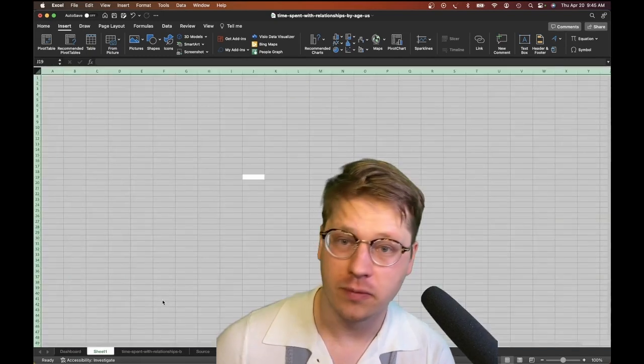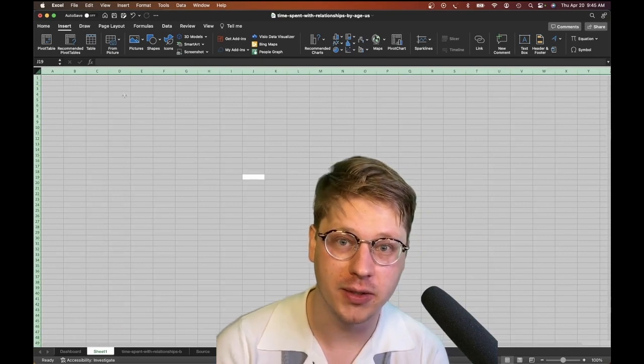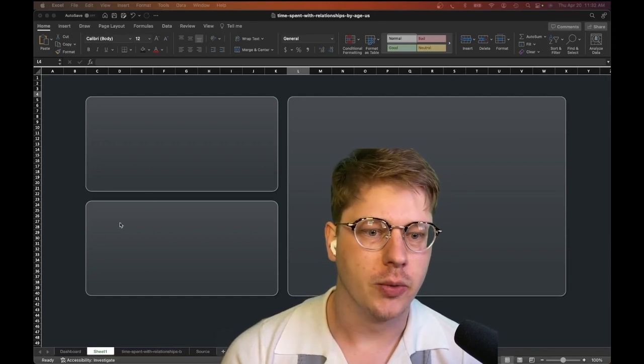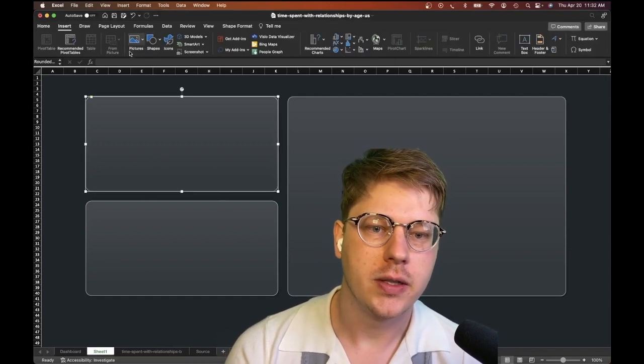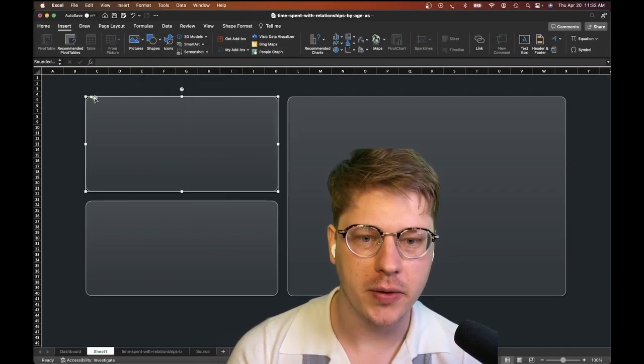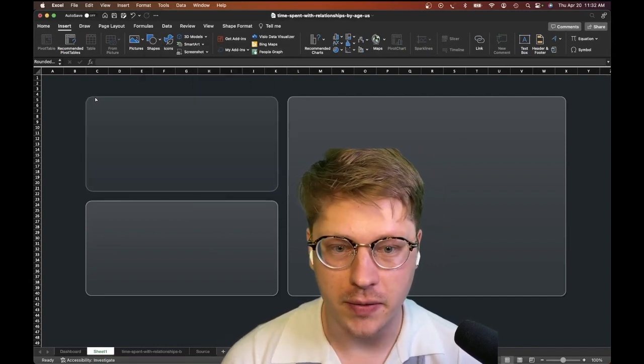First thing first, we're going to put our background in, nice dark color because we like a dark theme here. So the first thing we're going to do is just drop in some rounded rectangles. This is under the Insert tab. You've got a shape option where you can drop in your rectangles. You adjust the roundness just by clicking this little thing in the upper left-hand corner.